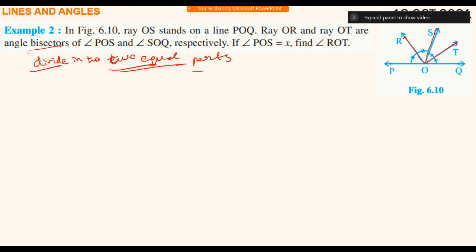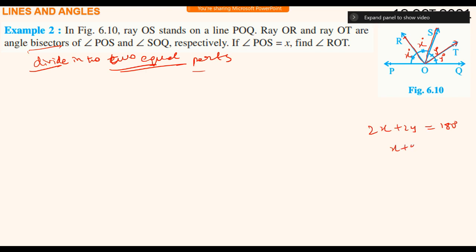Here ray OR is dividing angle POS into two equal parts, x degrees. Ray OT is dividing angle SOQ into two equal parts, y degrees. So 2x plus 2y equals 180 degrees because OS is standing on a straight line by Axiom 6.1.